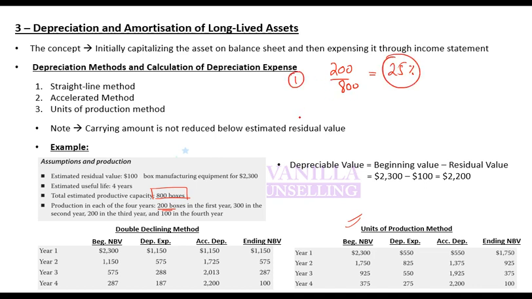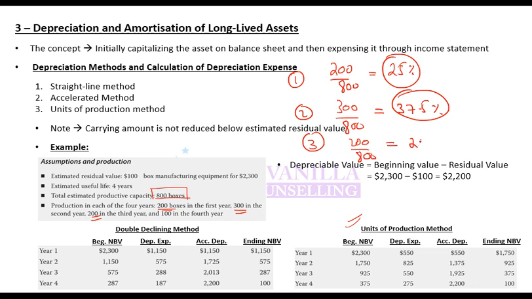In the first year. In the second year, you had 300. That means you utilized 37.5%. In the third year, you made 200 boxes.